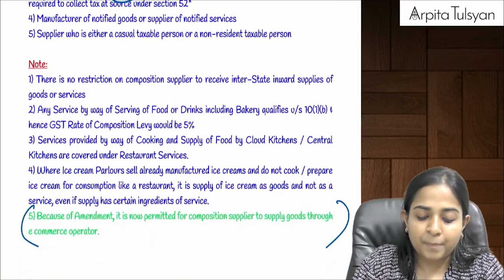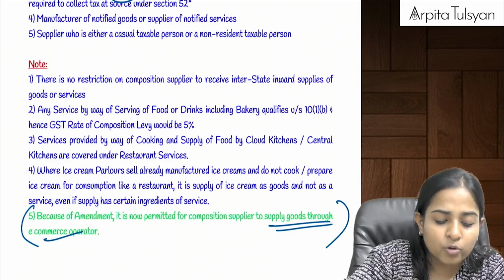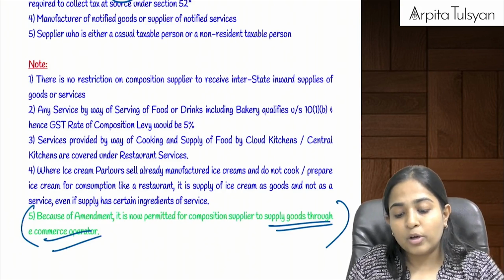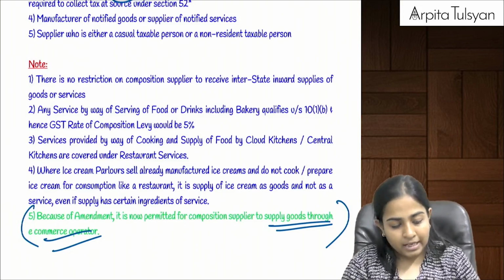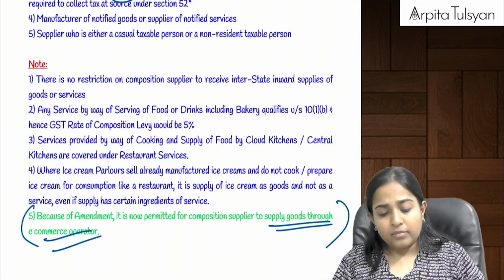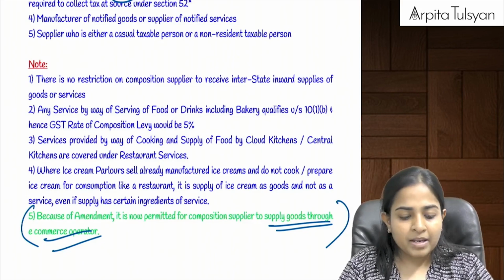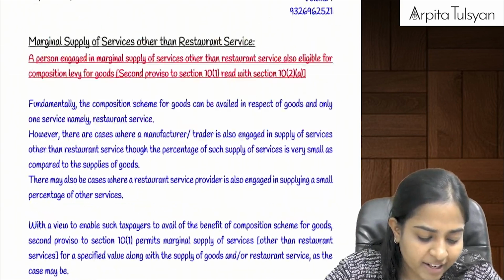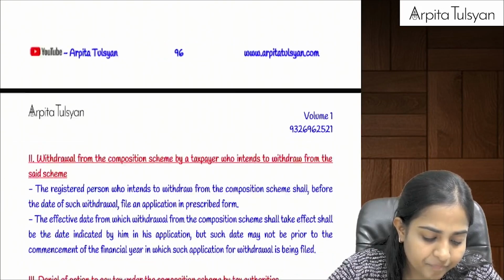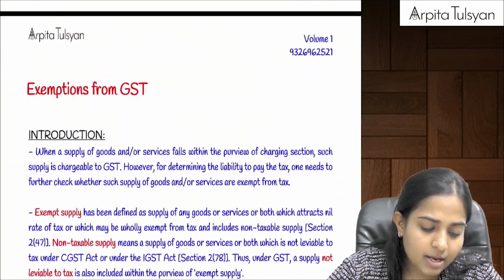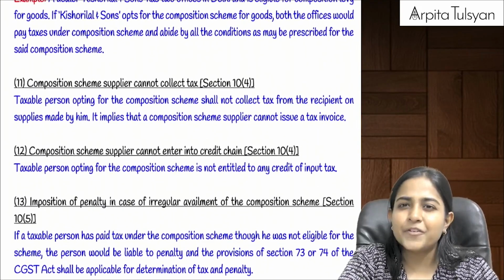Means if any particular person wants to opt for composition scheme, that person is eligible to supply goods through e-commerce operator. Anyone who is supplying services through e-commerce operator still cannot opt for composition scheme. But if I am providing goods through an e-commerce operator, I can still opt for composition scheme. This was the proposed amendment and that has been notified. This we had already covered in our lecture. Yes, that's it. This was the amendment in your charge chapter. Manageable, everyone?